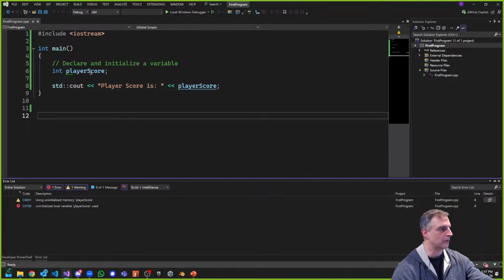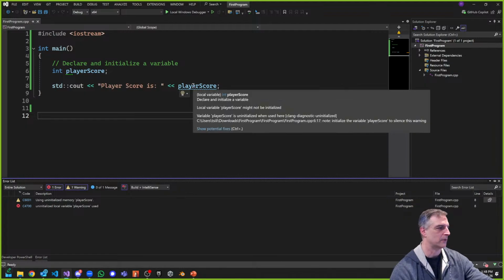And the reason why is because in Java, and even in JavaScript, if you're running with that kind of language, the default value for a variable that's declared as an integer is 0. Okay, that's the default value for an integer. But here, there is no default value. In C++, it doesn't assume anything, right? So because we haven't initialized it with any value, that's why it gives us an error.